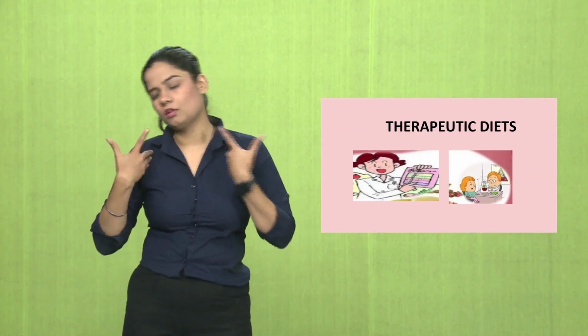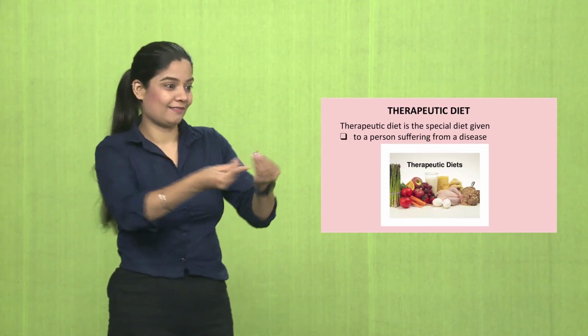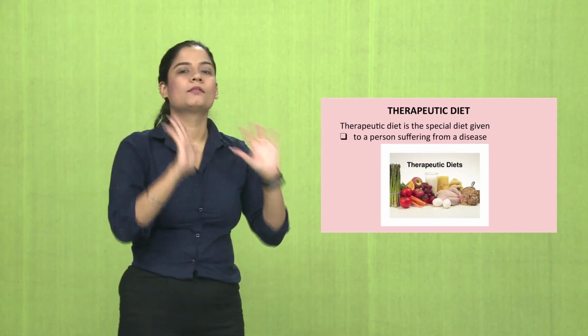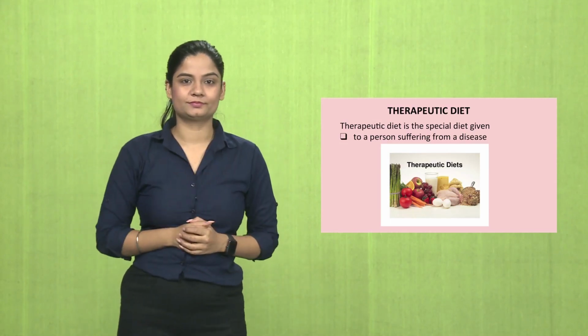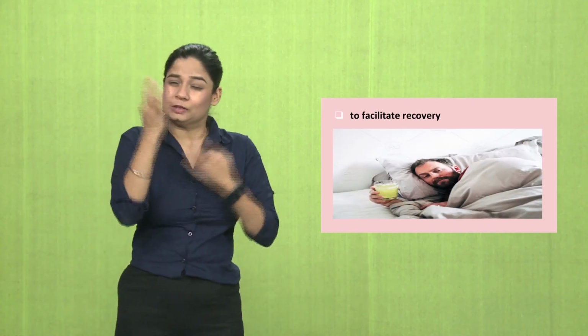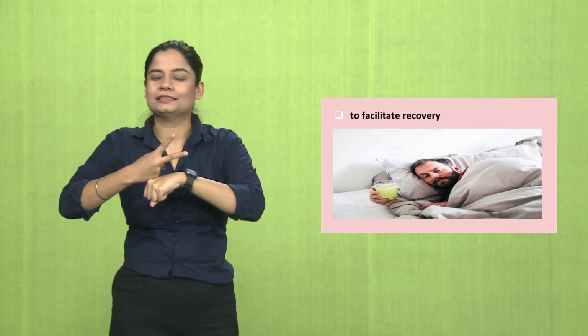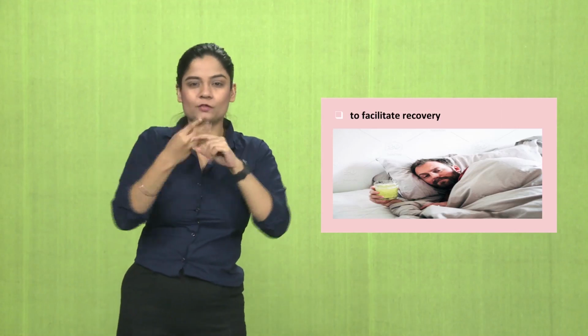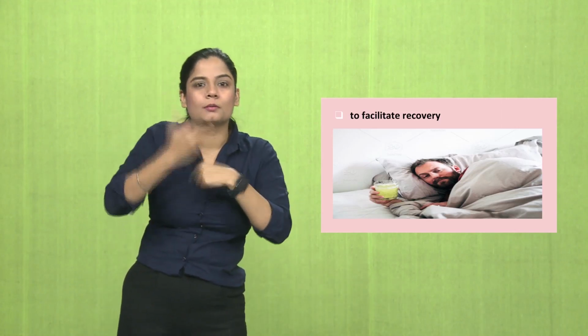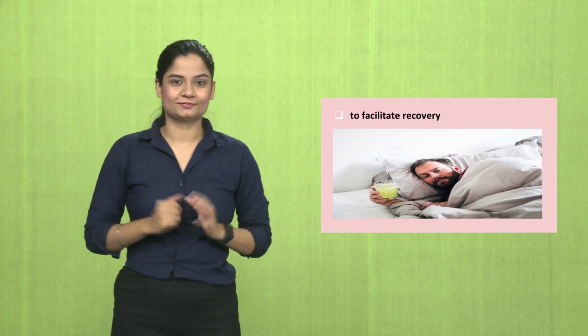Therapeutic diet is given to a person suffering from a disease, like simple comfort food. It facilitates recovery. We can't have the normal spicy diet when we are not well. So therapeutic diet, simple food, facilitates recovery.